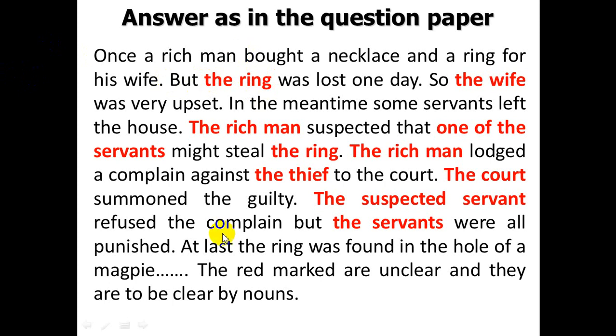You have to rewrite the passage, full passage, and you will replace all the unclear pronouns with nouns, and you have to underline it. The wife will be underlined, the ring will be underlined, the rich man will be underlined, one of the servants will be underlined. In this way, all the red marked will be underlined, and in this way you have to make the answer.